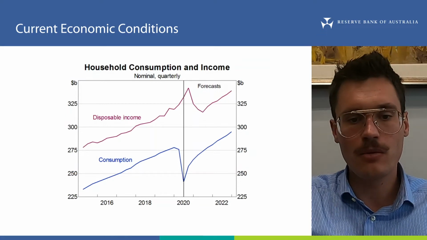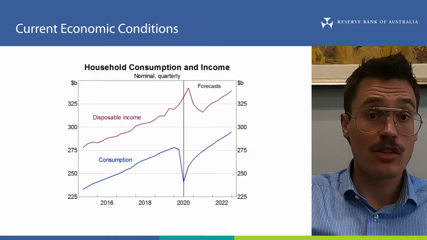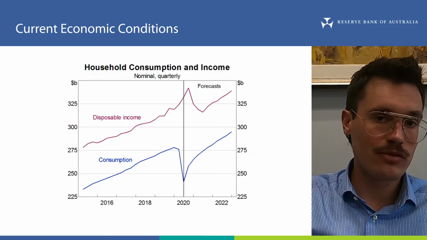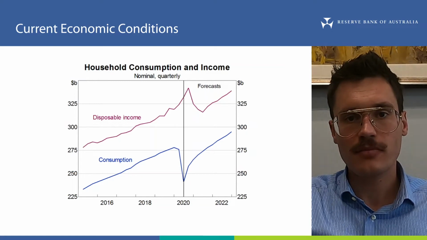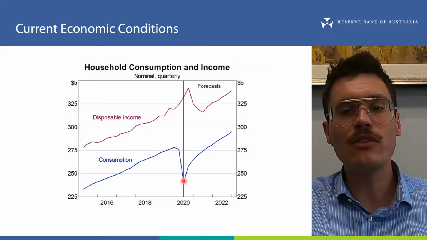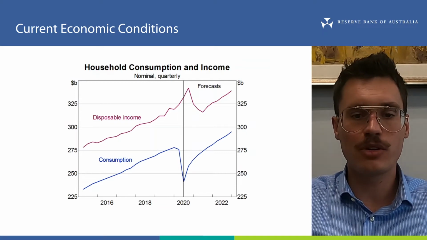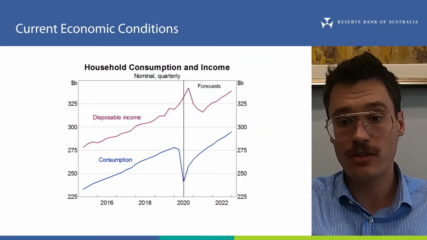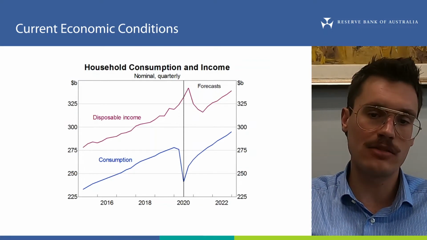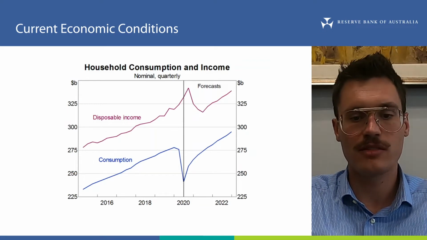Households' incomes were boosted by government support measures: JobKeeper, expanded social assistance payments like JobSeeker, and the option to make early withdrawals from superannuation accounts. An increase in income, alongside a fall in spending, has led to a very large increase in household savings. Some savings was a precaution against the risk of lower income in the future, but some of it was also forced, as households' ability to spend on certain things like travel overseas was constrained by health restrictions.